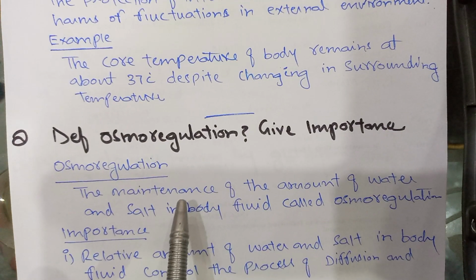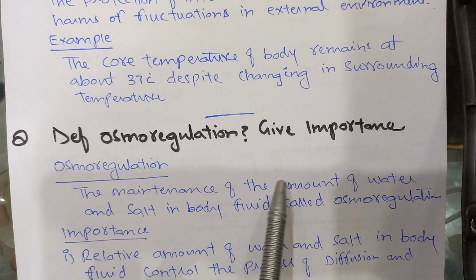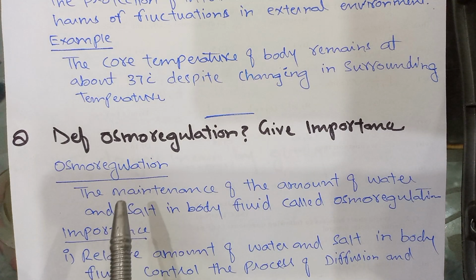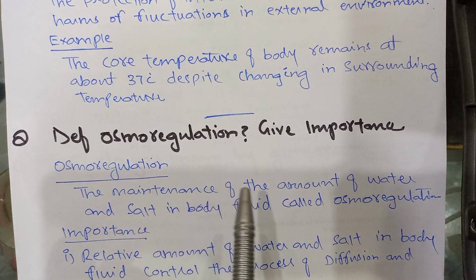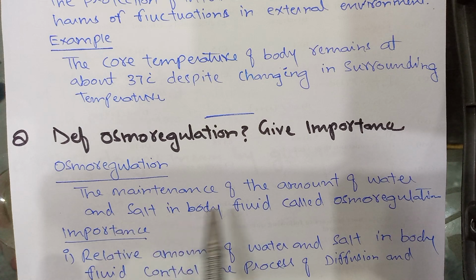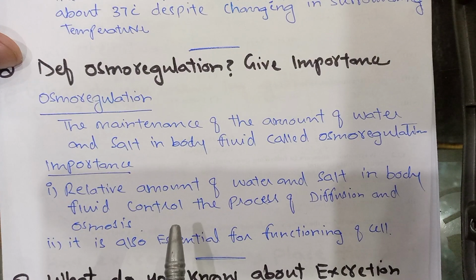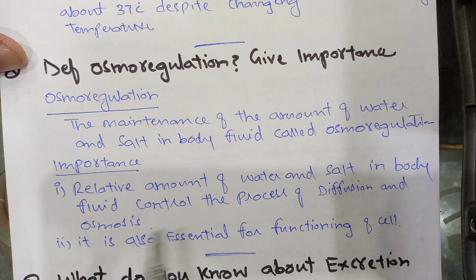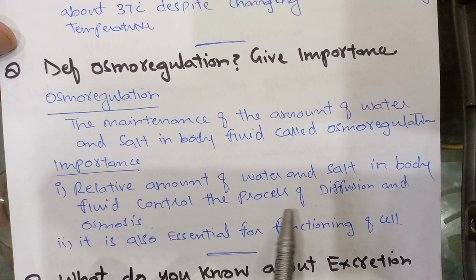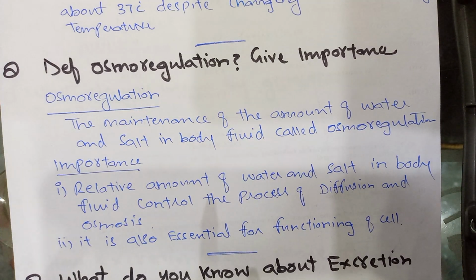Next question, define osmoregulation. Give importance. The maintenance of amount of water and salt in body fluid is called osmoregulation. Importance: relative amount of water and salt in body fluid control the process of diffusion and osmosis. It is also essential for functioning of cell.